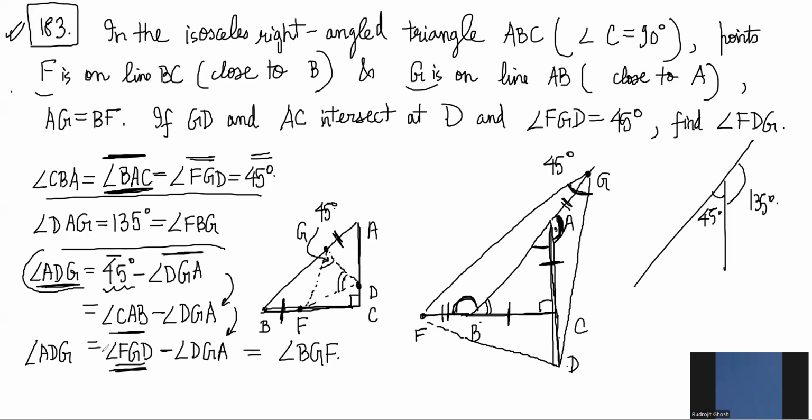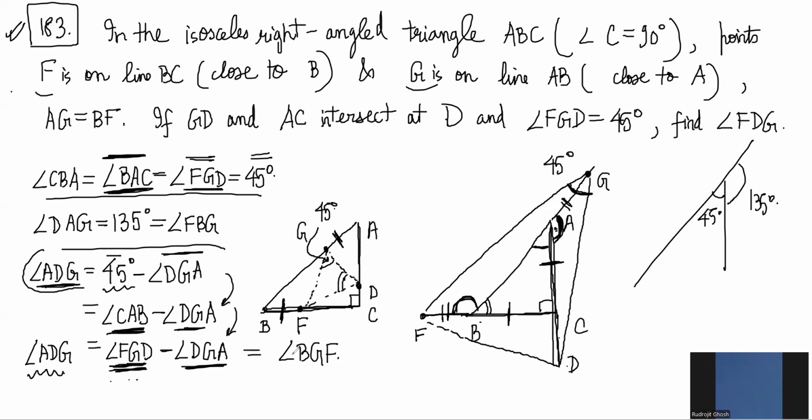Can we write angle CAB minus DGA? Can we also write FGD minus DGA? So what are we getting? Angle ADG is equal to FGD minus DGA.